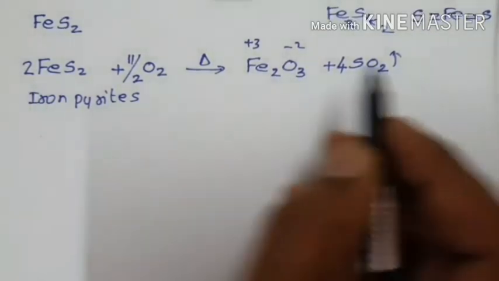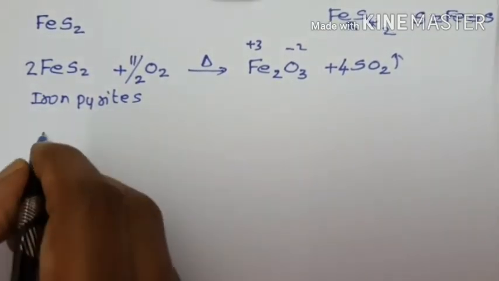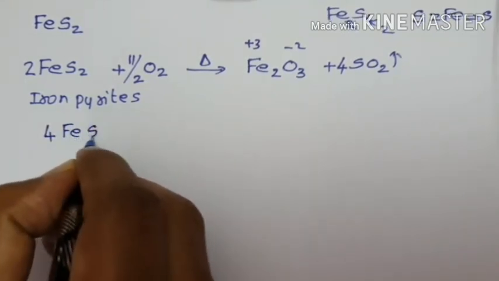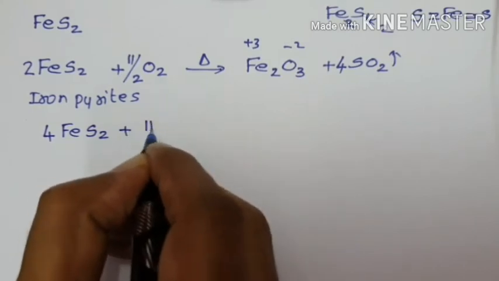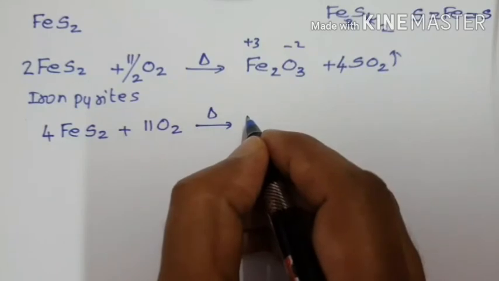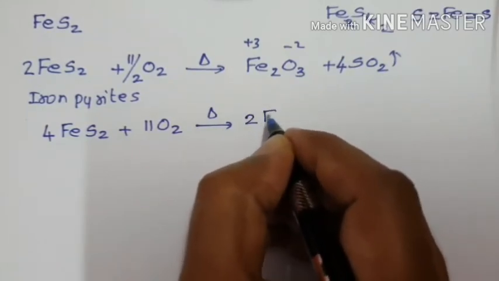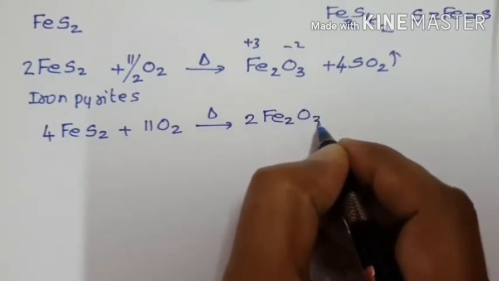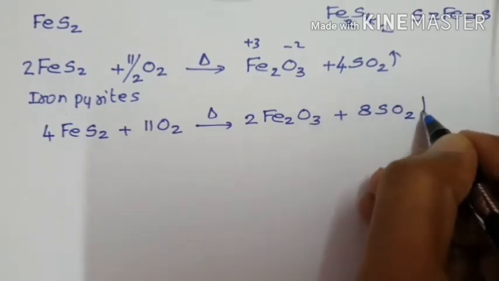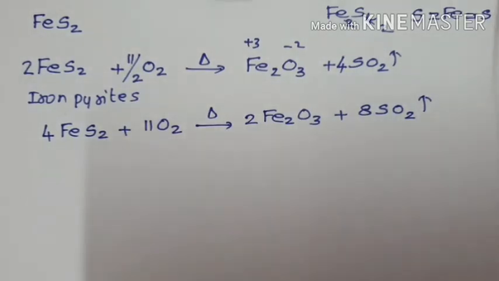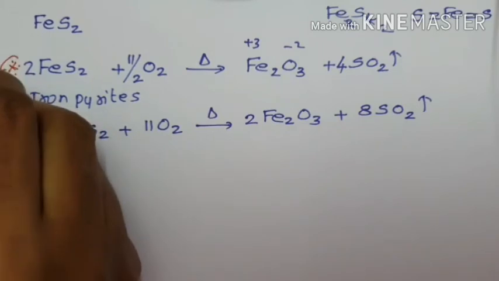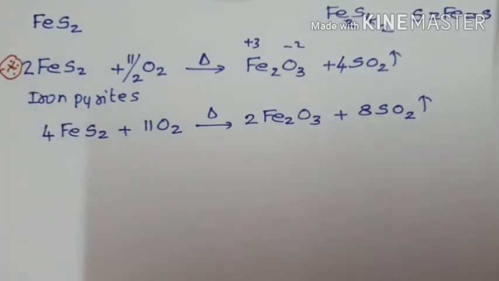When the whole equation is multiplied by the denominator quantity, you will get the final equation: 4 FeS2 plus, multiplied by 2, 11 O2, on roasting gives 2 Fe2O3 plus 8 sulfur dioxide SO2. So this is the same: roasting of sulfide ore liberates sulfur dioxide.